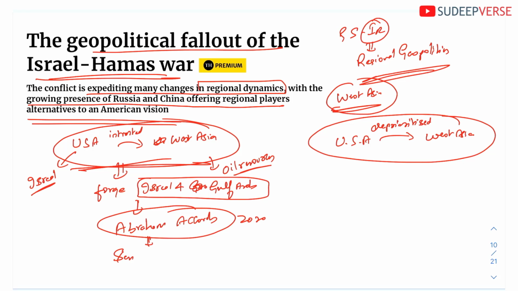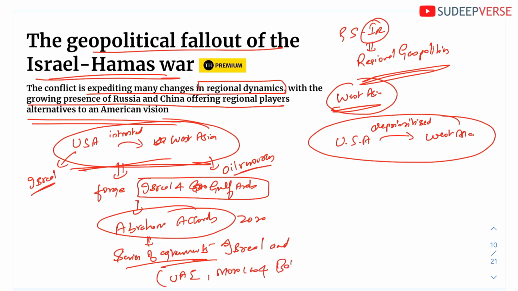It is a series of agreements signed between Israel and the UAE, Morocco and Bahrain. This series of agreements is known as the Abraham Accords. This initiative was taken by the USA when it had its interest in West Asia.